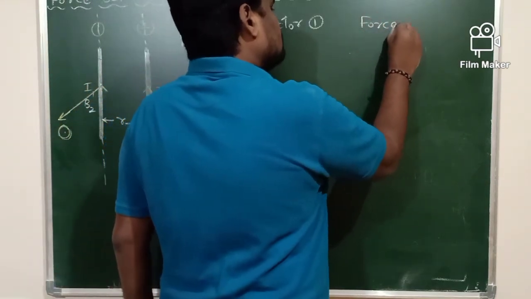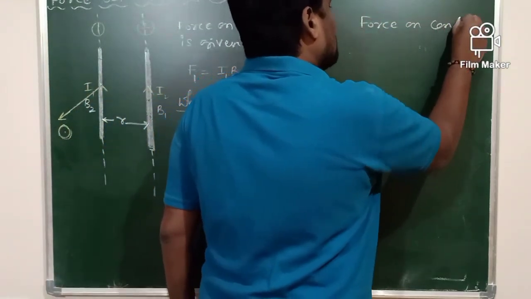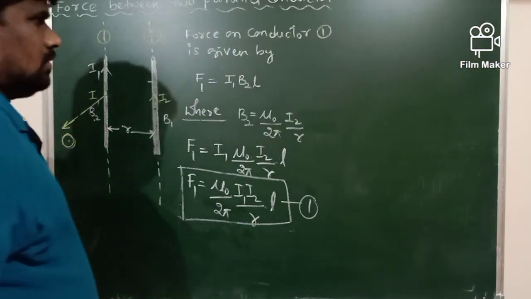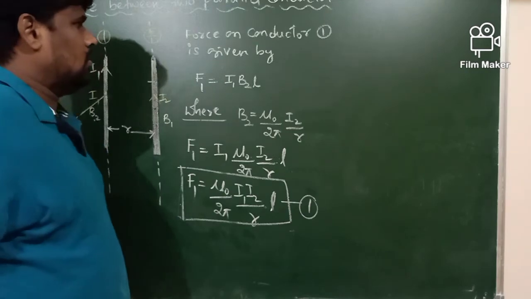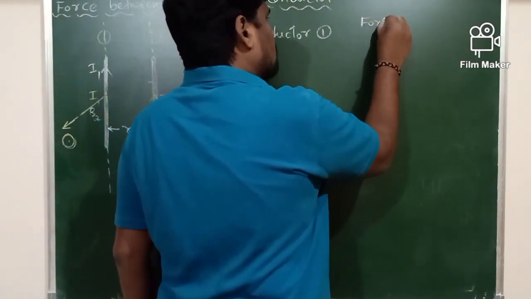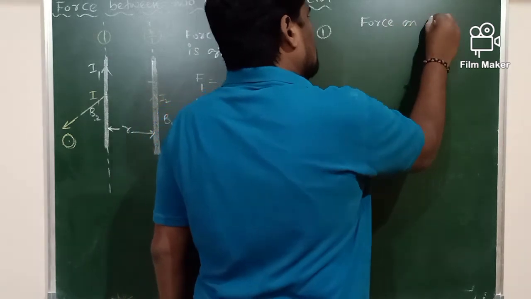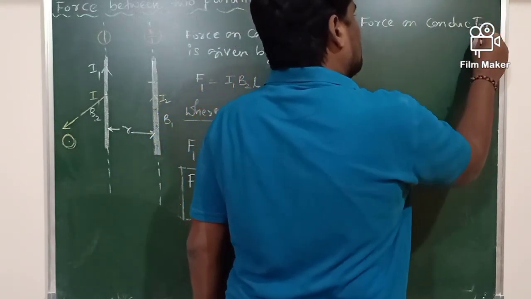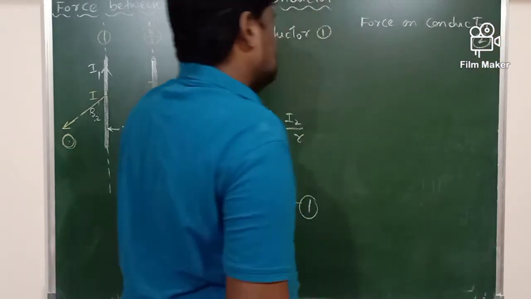Next comes the force on conductor 2. Similarly, the force acting on conductor 2.